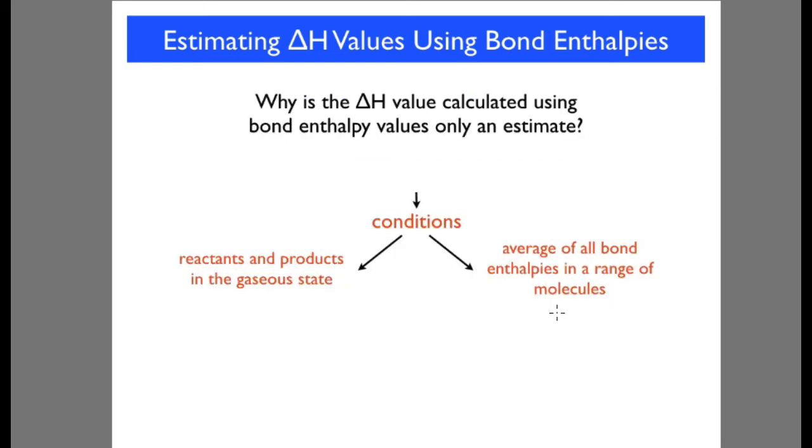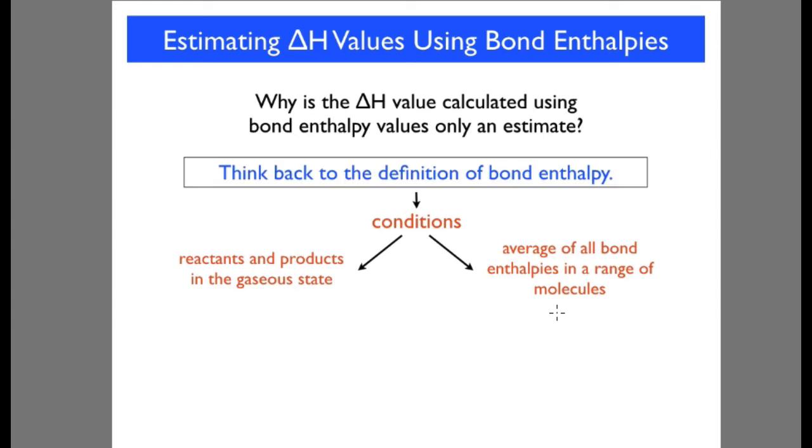Why is the change in enthalpy calculated using bond enthalpy values only an estimate? We've got to remember this, it is only an estimate. Let's think back to the definition of bond enthalpy. We know that the reactants and products need to be in the gaseous state, and that the values are an average of bond enthalpies taken from a range of molecules.